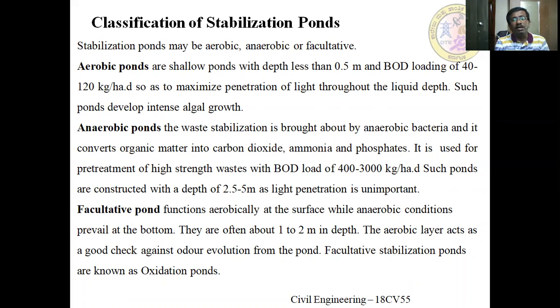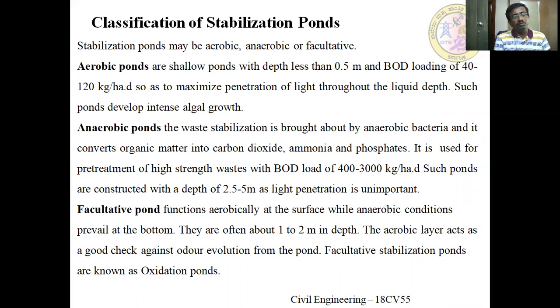Here they usually maintain the DO concentration throughout the depth of the stabilization pond by reducing the total depth of flow, and also allowing maximum penetration of sunlight, which helps algal growth. The algae present in the system utilize sunlight as a source of energy for photosynthetic activity, consume CO2, and liberate oxygen, which is essential for the bacterial degradation of the organic matter. It is a symbiotic relationship between algae and bacteria.